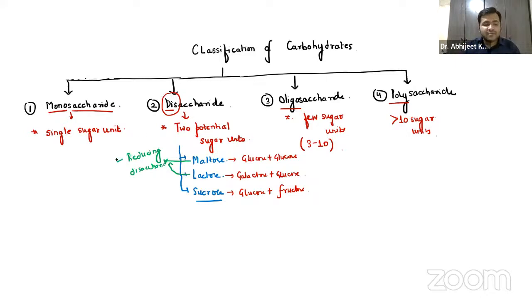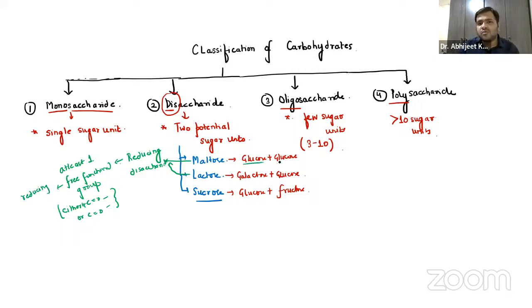Reducing means there has to be at least one free functional group, either an aldehyde group or a keto group. This free functional group is the one which makes it reducing. It is not participating in the bond.